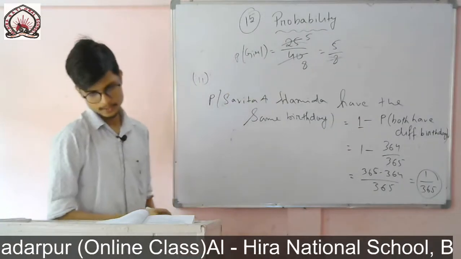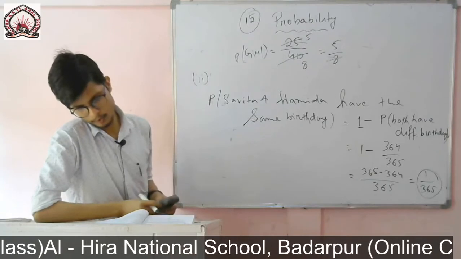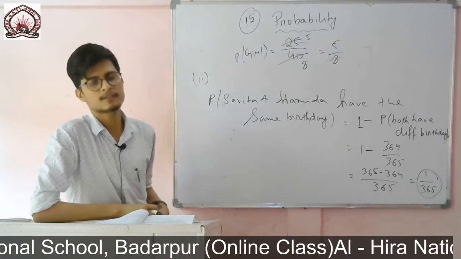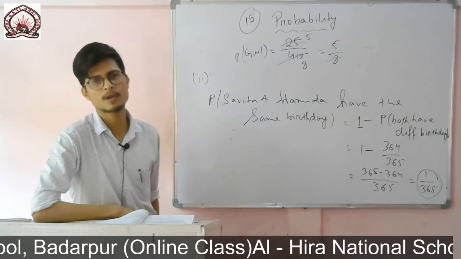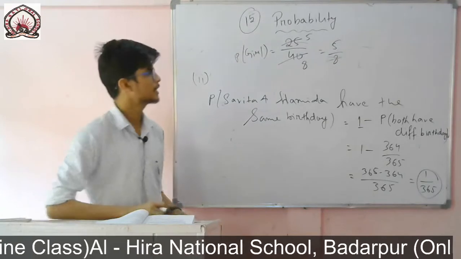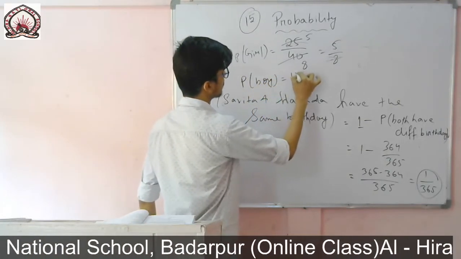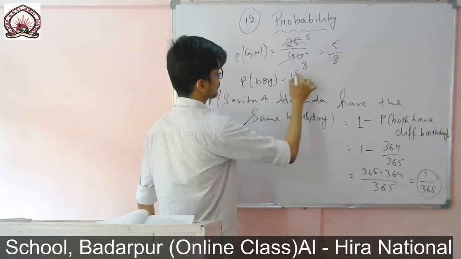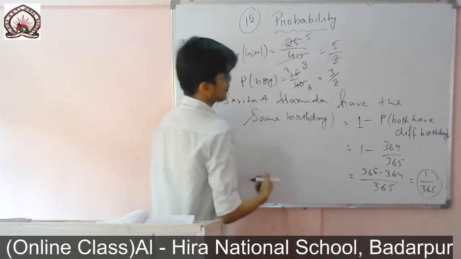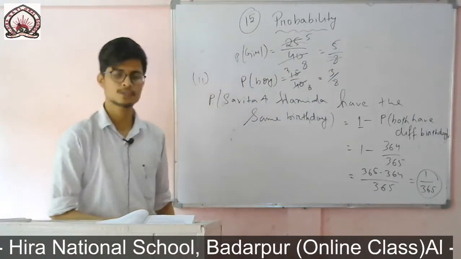Next, the number of outcomes favorable for a card with the name of a boy is equal to 15, since there are 15 boys in the class. Therefore the probability of boy will be 15 by 40. 5 threes are 15 and 5 eights are 40, so the answer will be 3 by 8. If we add 5 by 8 plus 3 by 8, you will get 8 by 8, which is equal to 1.